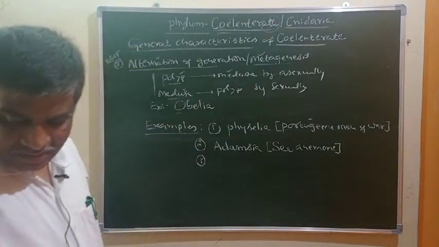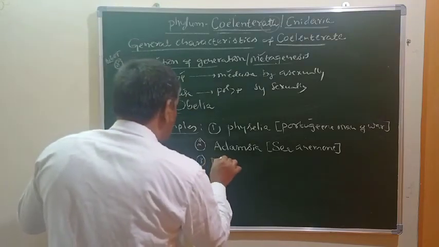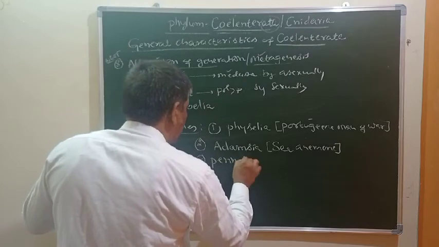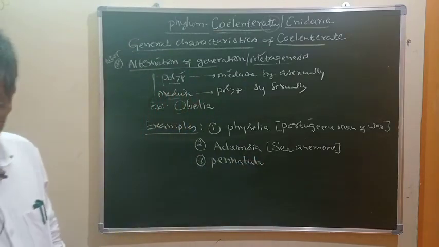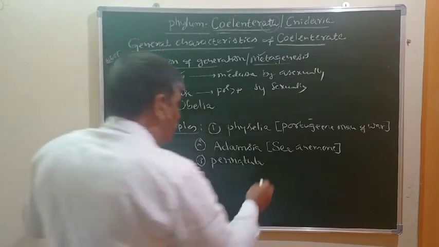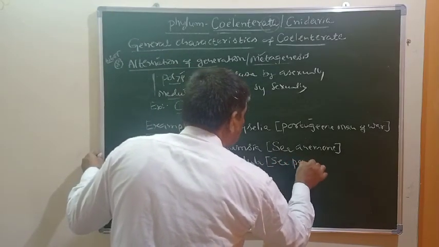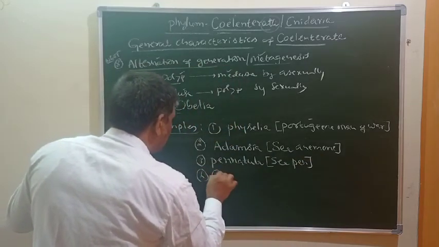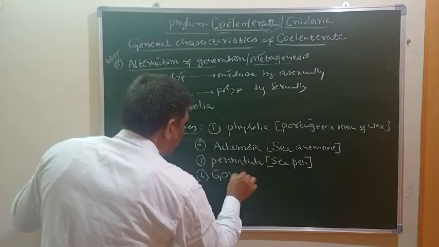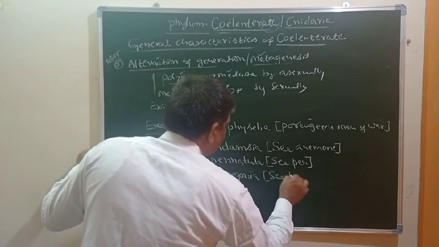Next one is Pennatula, commonly known as sea pen. Another one is Gorgonia, commonly known as sea fan.